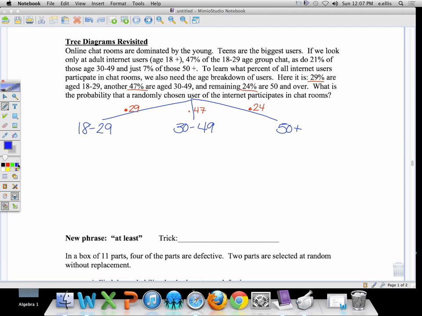In each age group, some people chat and some people don't. Well, so I'm going to break these two apart. I'm going to say, let's say user or not. And I'm going to do that for all of these. User or not. And we have user or not. Okay, so now we have to look at each individual age group.